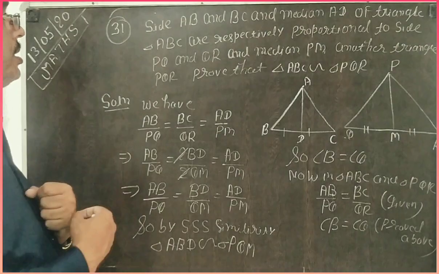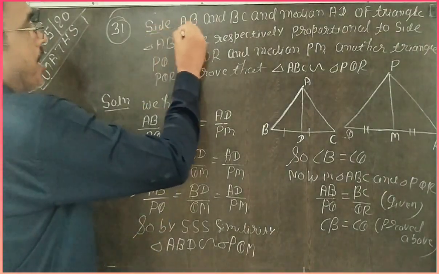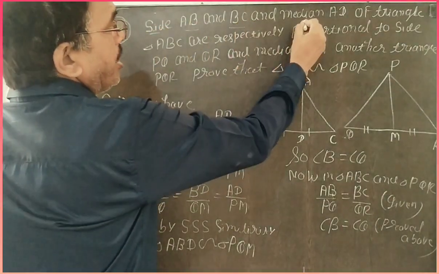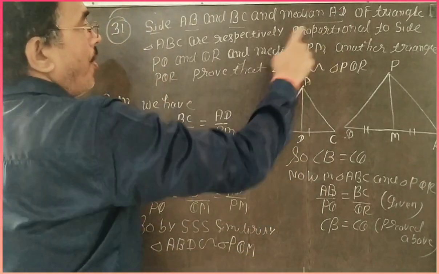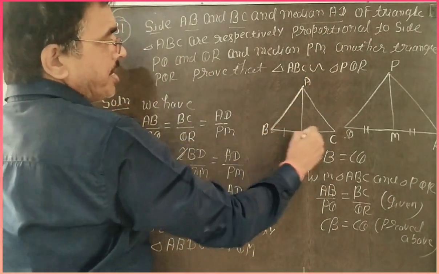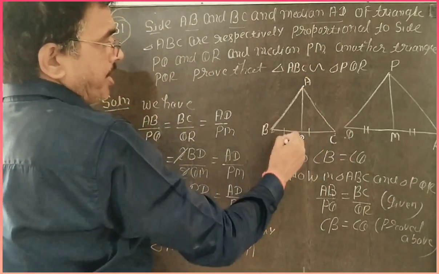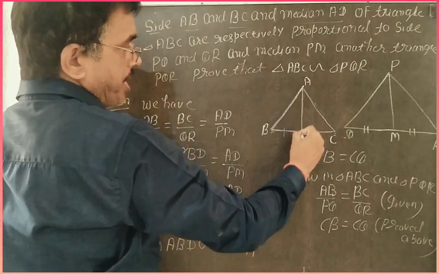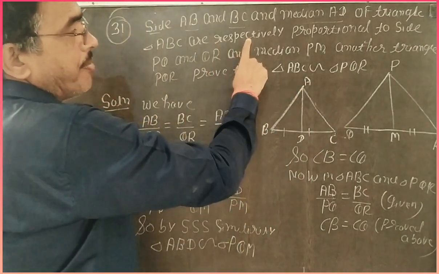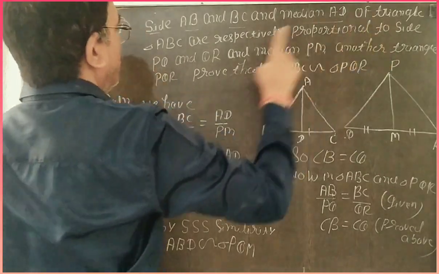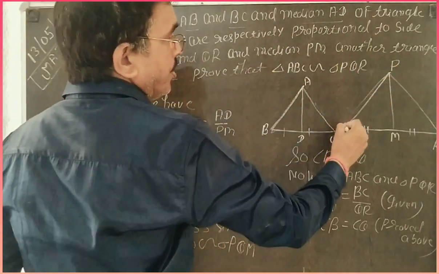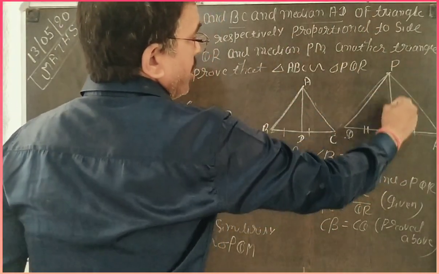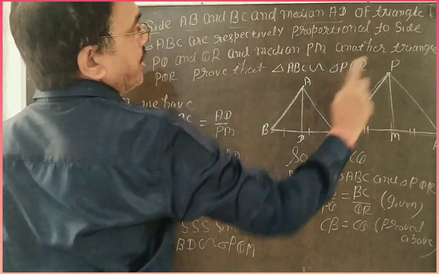Question number 31. Side AB, BC and median AD of triangle ABC are respectively proportional to side PQ, side QR and median PM of another triangle.